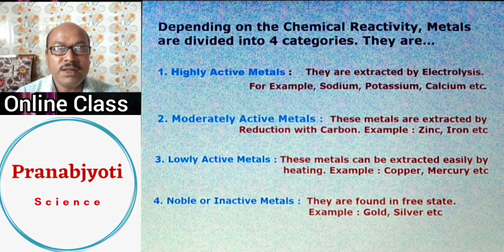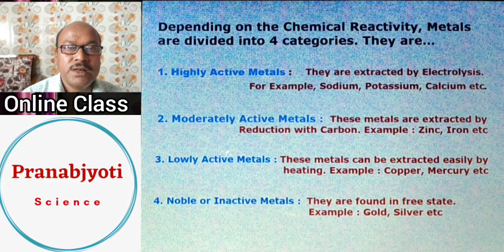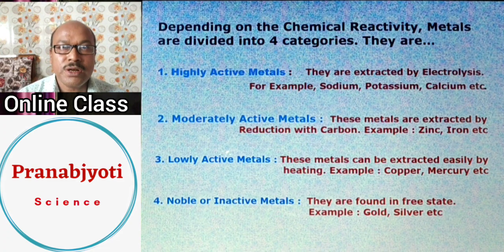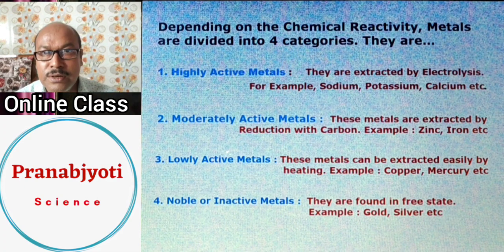Now, depending on the chemical reactivity, metals can be divided into 4 categories. Number 1, the highly reactive metals, or highly active metals. These are the metals which can be extracted from their ores only by a process called electrolysis. Sodium metal, potassium metal, etc. are some examples which are highly reactive, and so they are extracted only by the electrolysis method. We will try to understand that electrolysis method in detail.